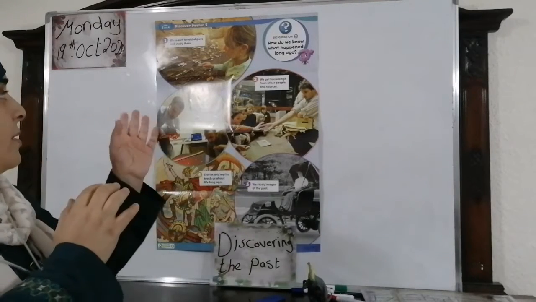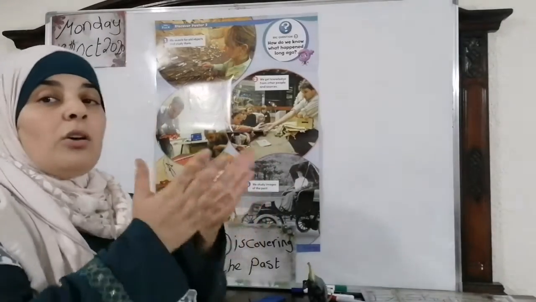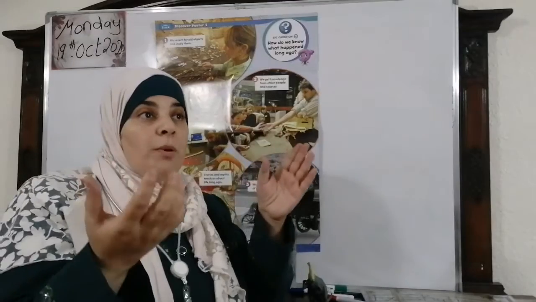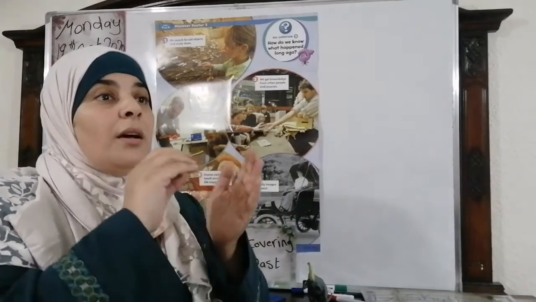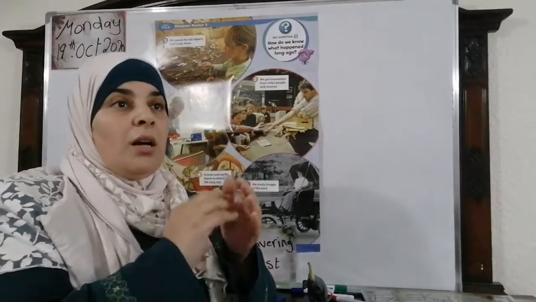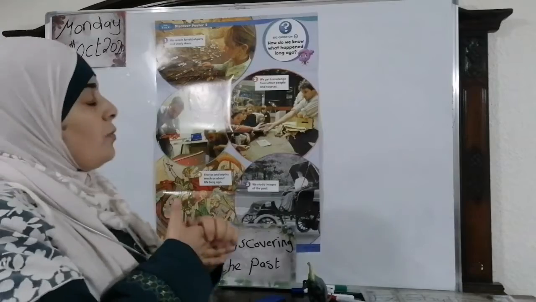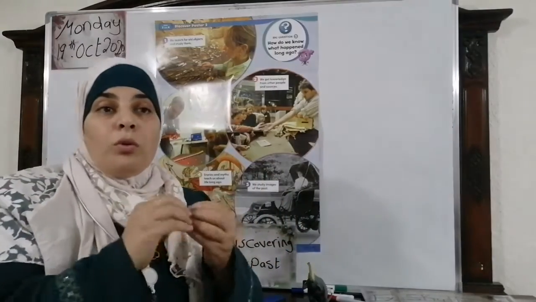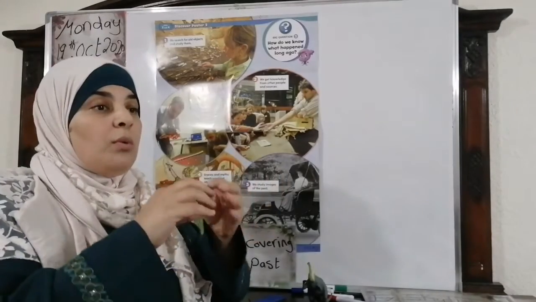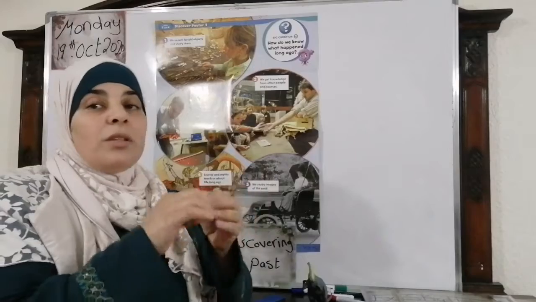She's like the archaeologist, the person who studies the history or the human past. If they find a bone or a skull, they will take it and study it. How old is this bone, for example? How old is this skull?